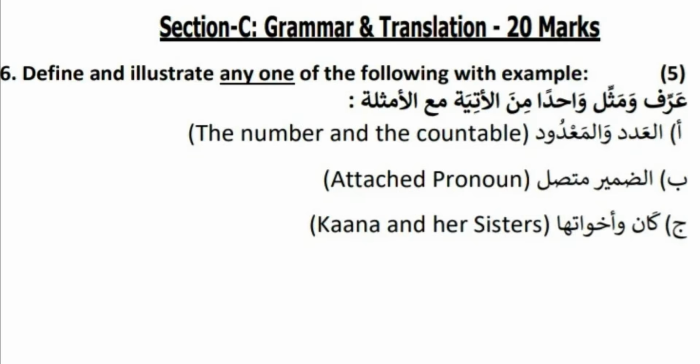Okay. And next question, sections A and B are over. The next section is section C, grammar and translation questions. 20 marks will be there in that section. Three grammatical questions will be there. We have to define and illustrate any one of the following with one example. First one is adad and mardud. Second question, damir muttasil. And third question, kana wa akhwatuha. So we can define and illustrate one by one.